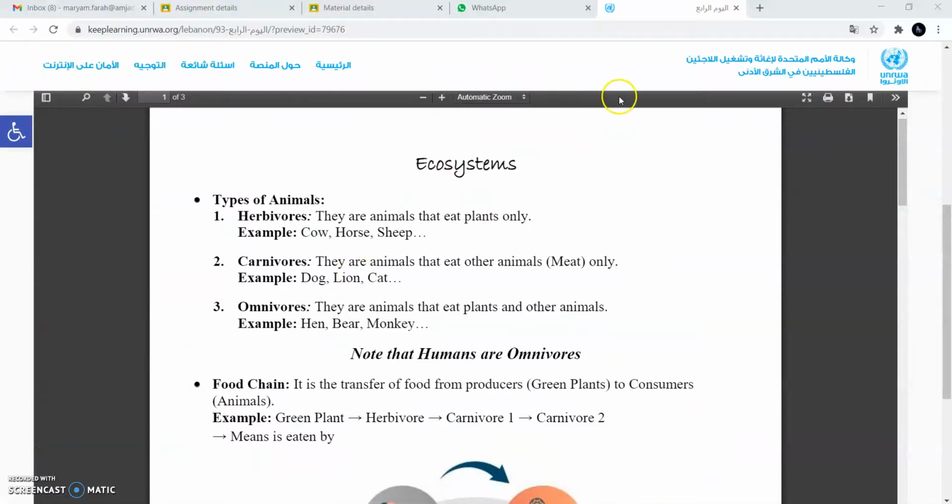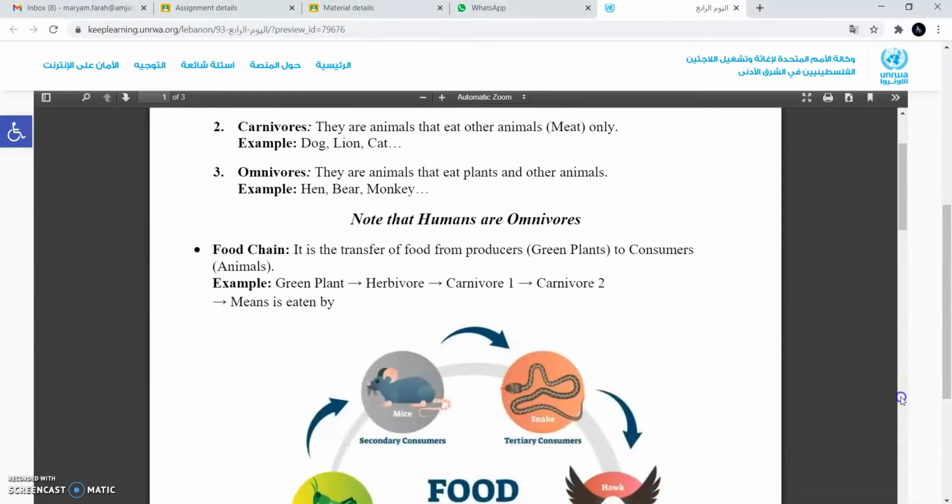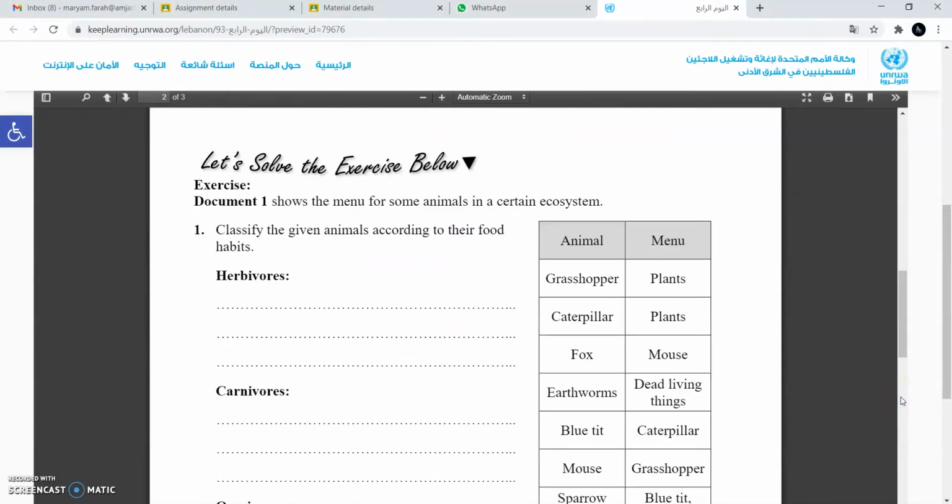Now going to the website that you already know, you're going to press on the link, and over here you're going to have the notes. Please write these notes in your copybooks. Then you go down, you're going to have the homework.